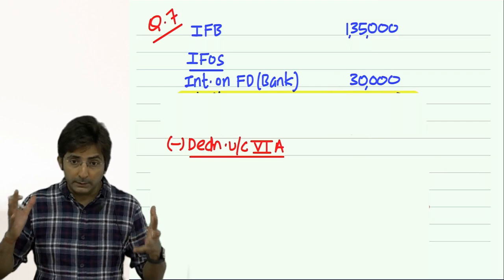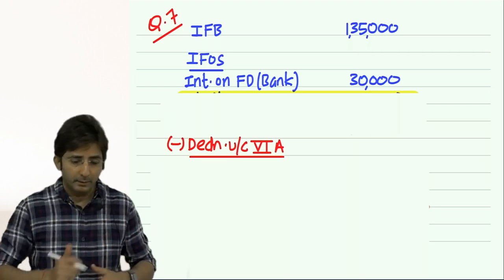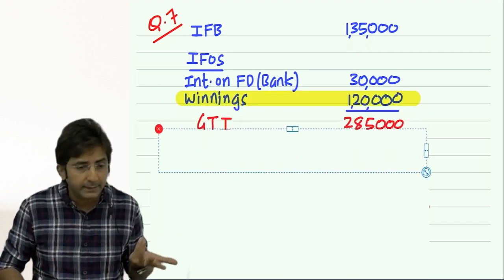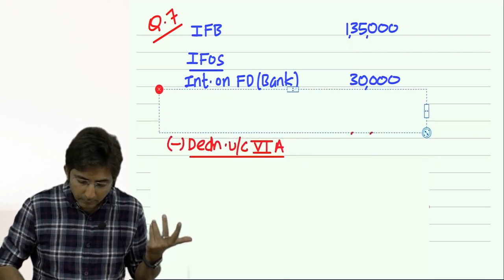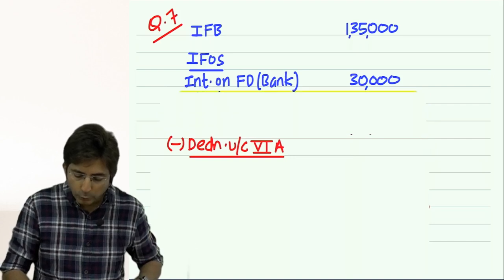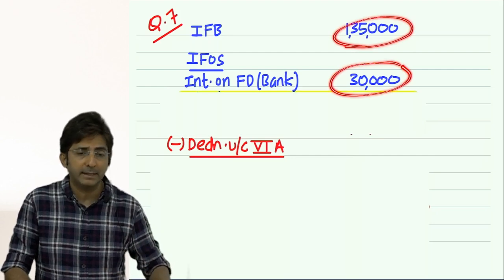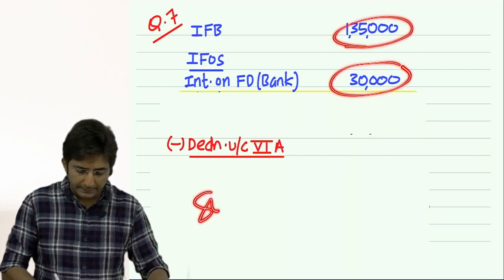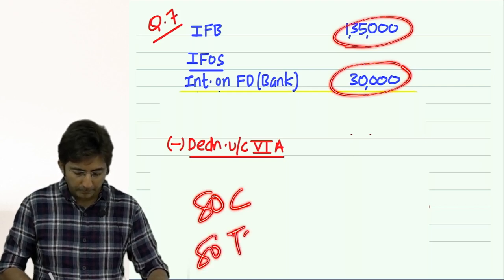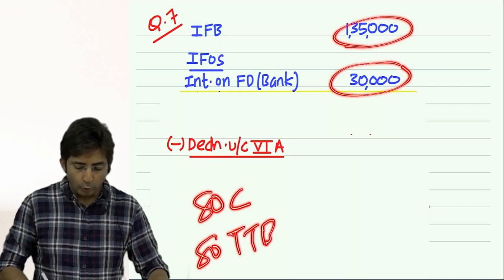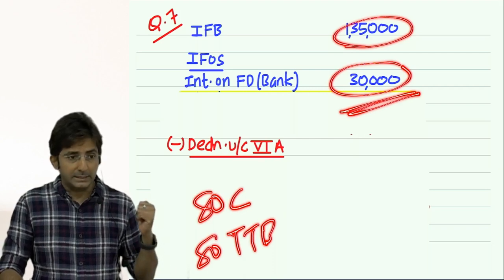Although I have got some other income also, but that other income I cannot reduce even by a rupee. See, other income I have got lot of winnings, but other income I cannot touch. So at the most I can touch these two incomes. And which candidates we have in chapter 6A? We have 80 C and 80 TTB. And don't forget, at the most we can minus 1 lakh 65.